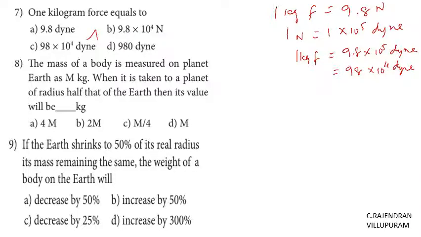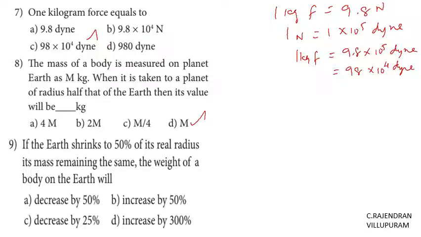The mass of the body is measured on the planet Earth as m kg. When it is taken to a planet of radius half that of the Earth, then its mass will be how many kg? 4m, 2m, m by 4, m. So according to our theory, any object will have a constant mass at any place. Even if it goes to any other planet, whatever the change in the radius, the mass remains constant. So the answer is m.